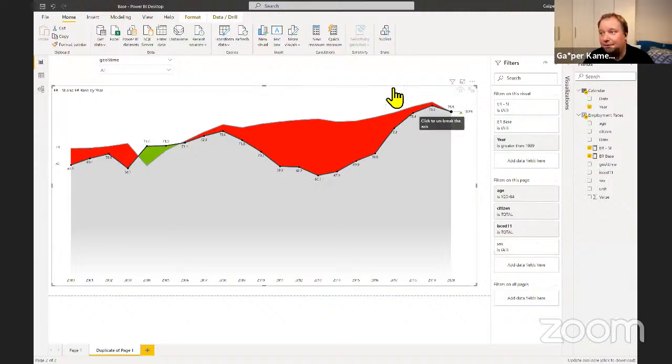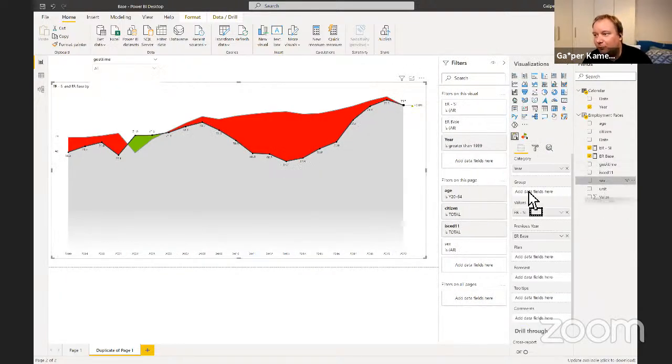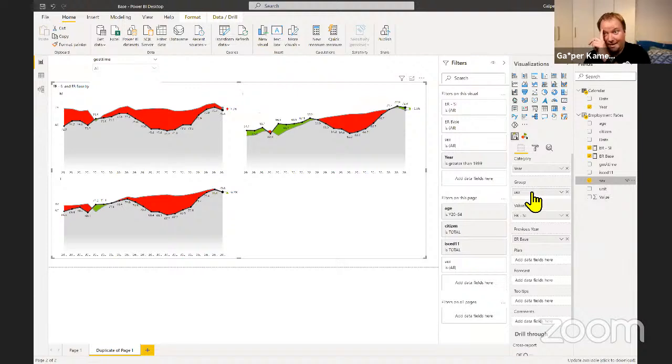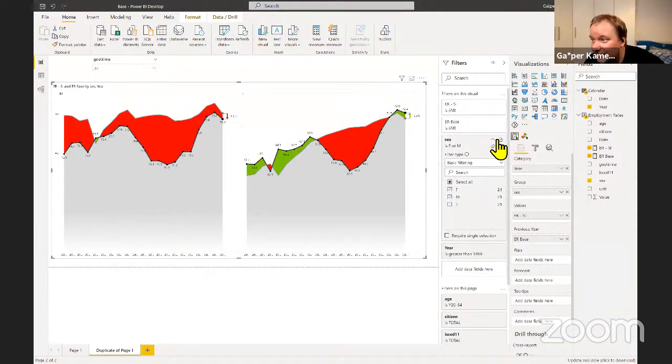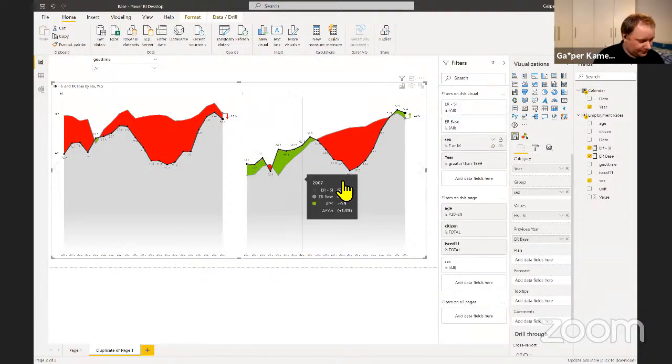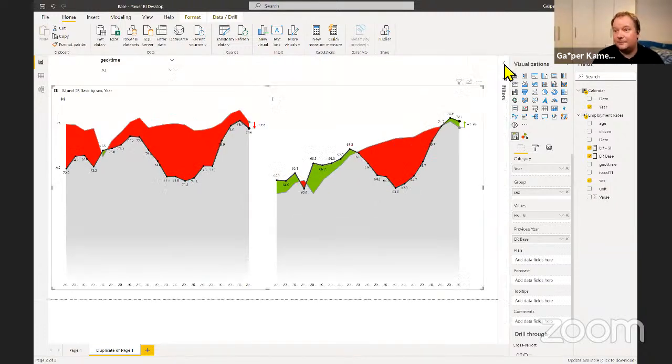I will much rather use the gender to create small multiples and have something like this. Now, maybe there is a case to be made that the total is not needed here. So I'm going to remove it, and I'm only going to go for the original genders. So the male and female.